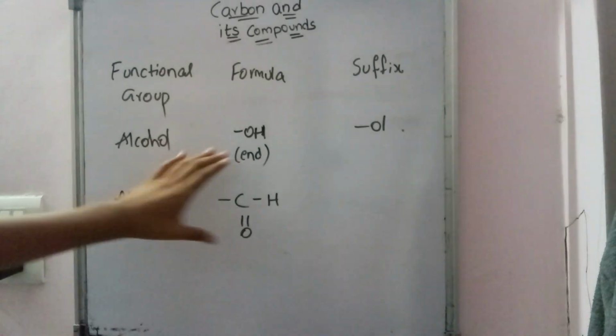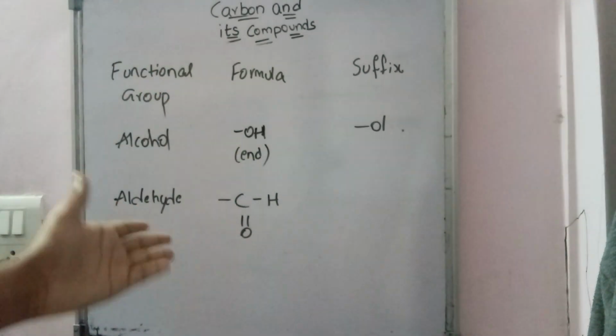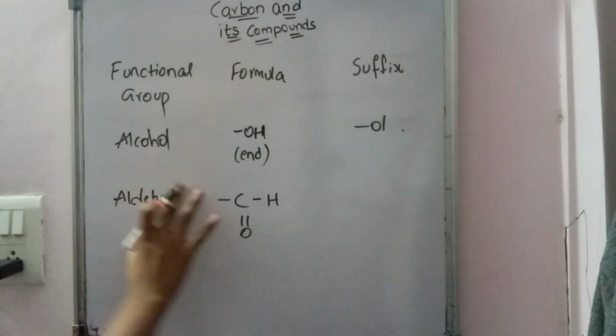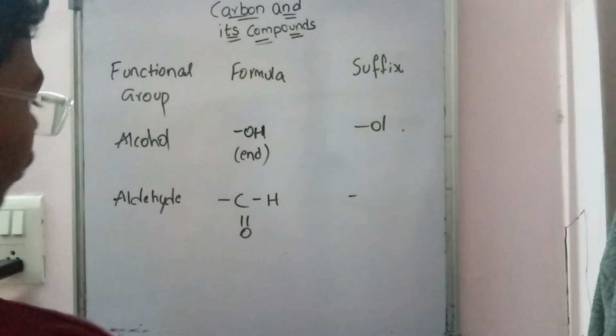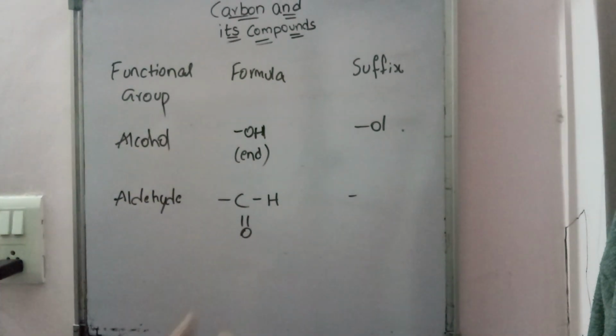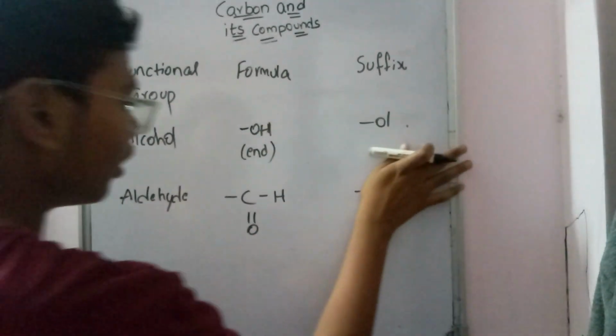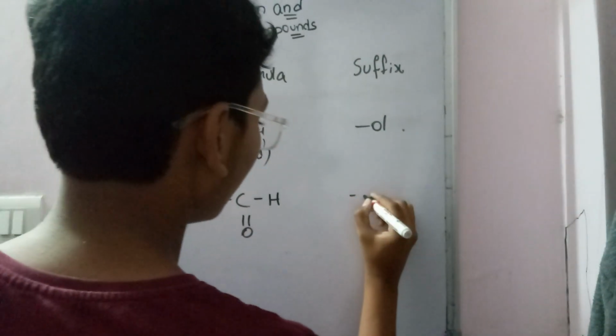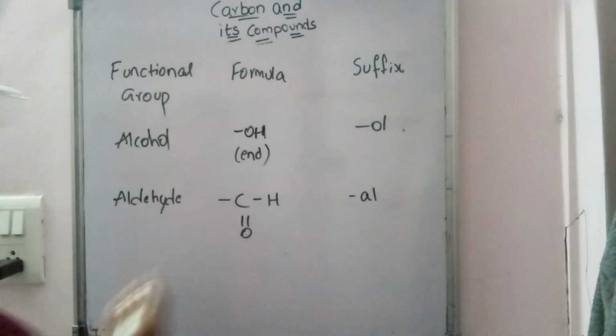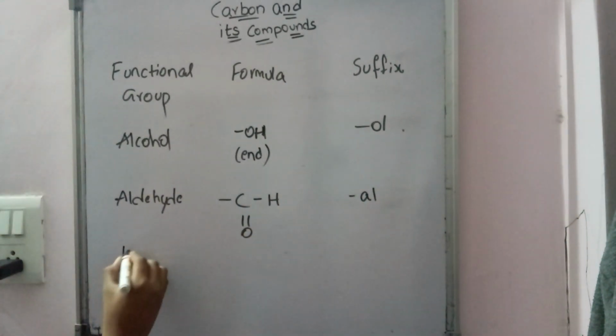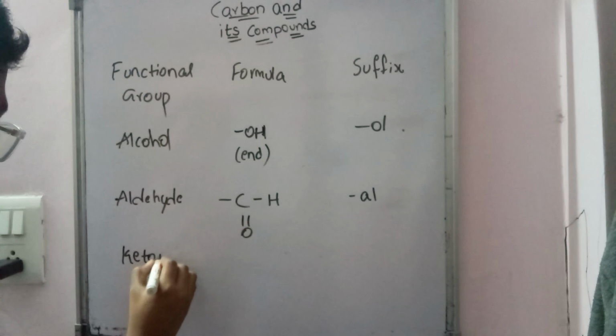In chains, while drawing nomenclature, we can get this. And its suffix is, I hope you will be thinking that it is DE, but it's not DE, it is AL. AL.